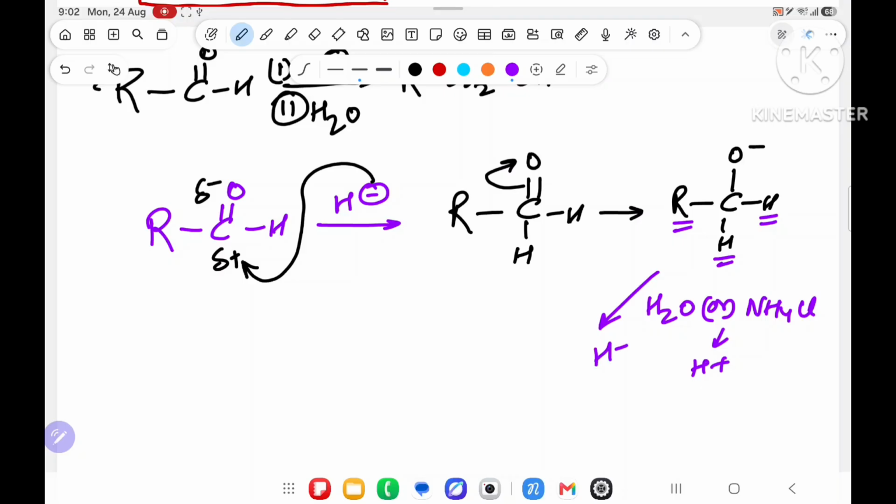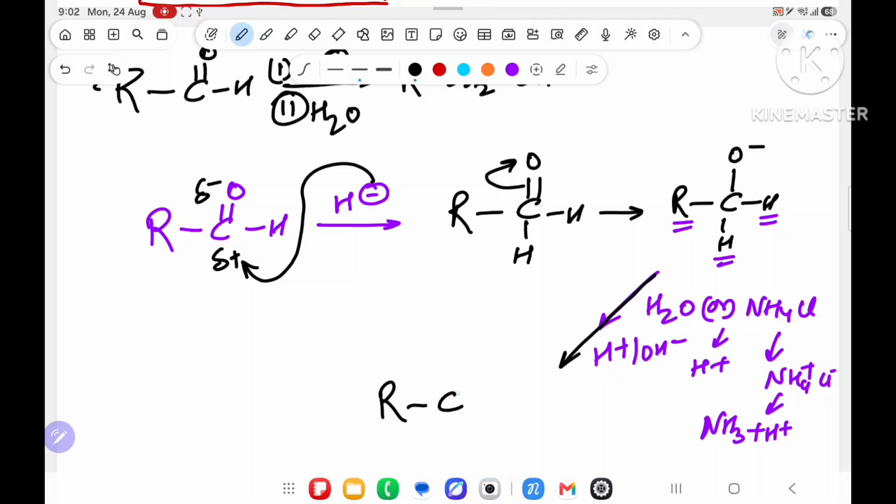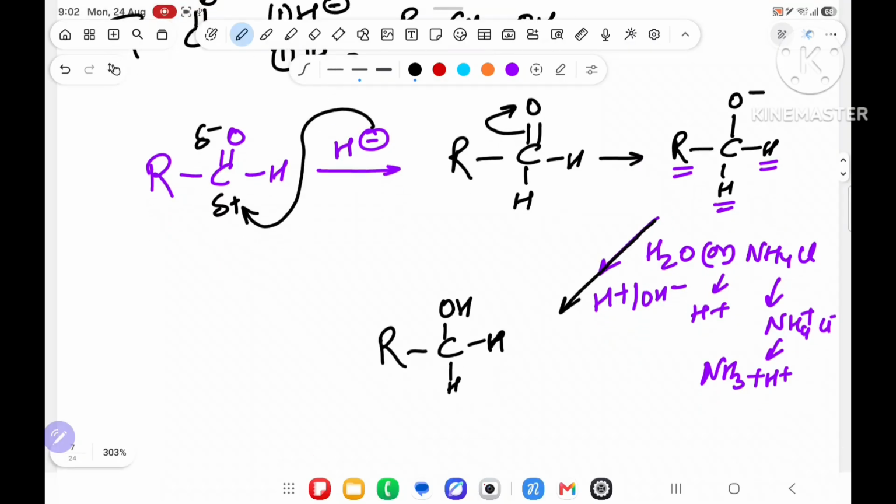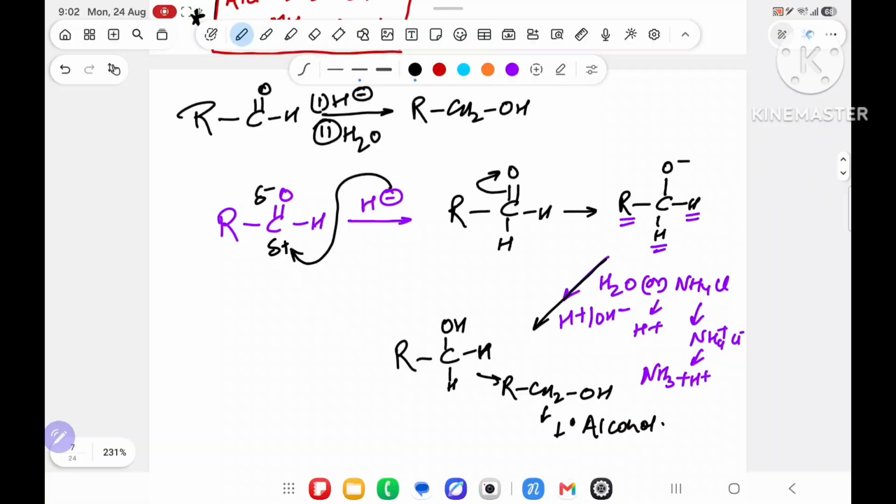Both will give H plus. How? H2O gives H plus and OH minus. NH4Cl gives NH4 plus and Cl minus, then NH4 plus converts into NH3 and H plus. So both are donors of H plus. Once H plus comes, it becomes very happy and becomes R-CH2-OH, and this alcohol is a 1 degree alcohol. So aldehyde will give 1 degree alcohol.